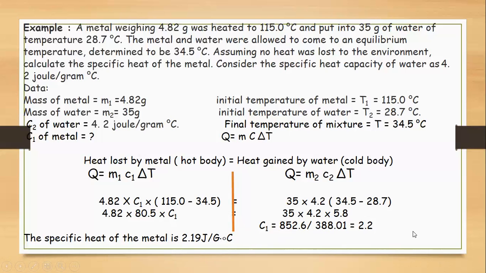So this is how we are going to determine the specific heat of any other metal by noting down its mass, the initial temperature, final temperature, and the temperature of the liquid. So this is about heat and specific heat.